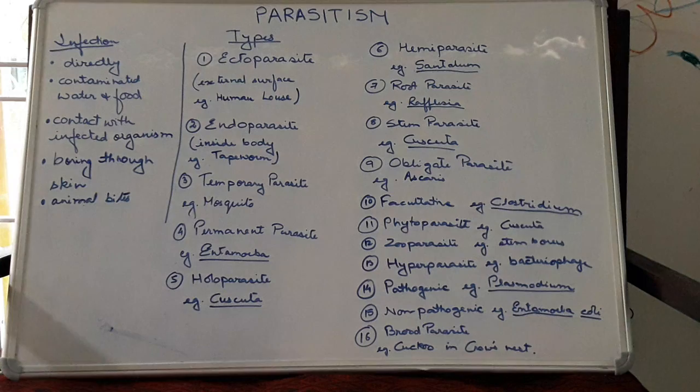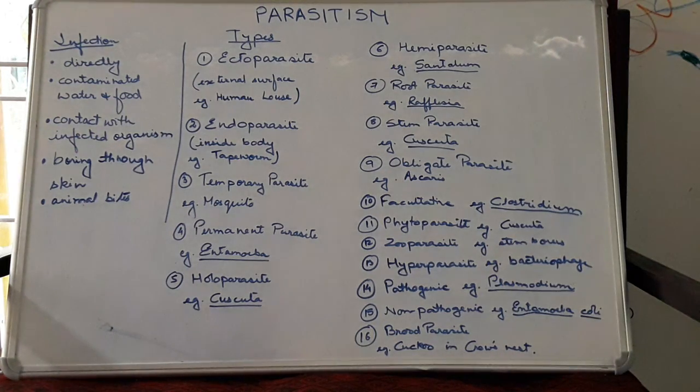If we or any organism come in contact with them, the disease will spread. Then boring through the skin. Some parasites will enter the host organism by piercing through the skin and entering into the body, or sometimes by animal bites. So these are the main modes of infection: directly, contaminated food and water, contact with infected organisms, boring through skin, and animal bites.